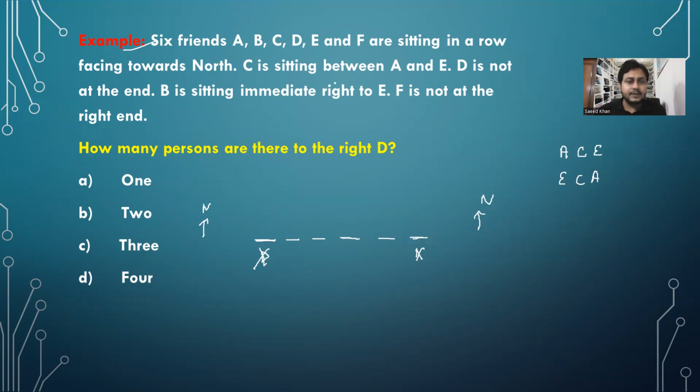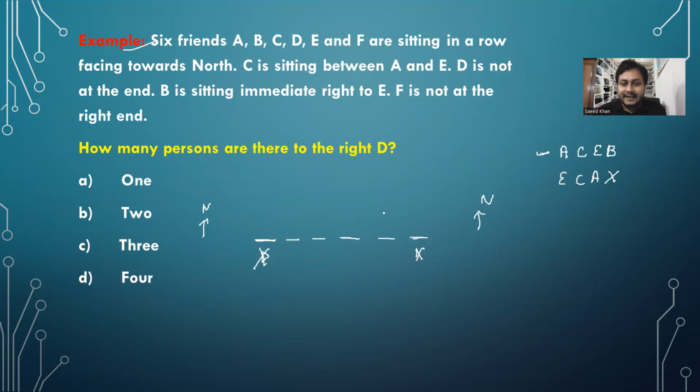B is sitting immediate right of E. In this case, C is immediate right of E. That means ये तो out हो गया. Now you have to consider this one. If B is sitting immediate right of E, so B should be here, right?